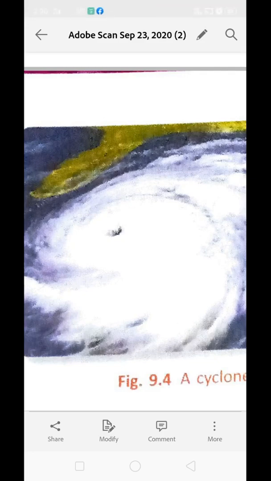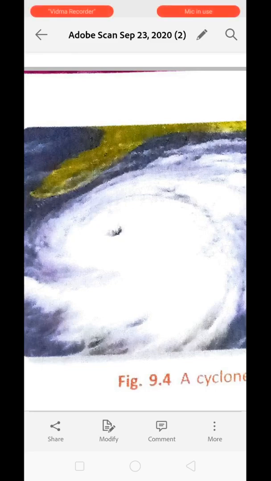These strong winds rotate faster and faster, forming a huge circle. As the wind is rotating, it is forming a huge circle. Okay, and because of it, the water also gets coiled over here. Okay, this atmospheric condition is called cyclone.